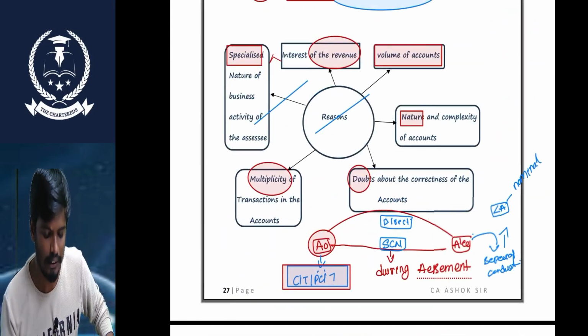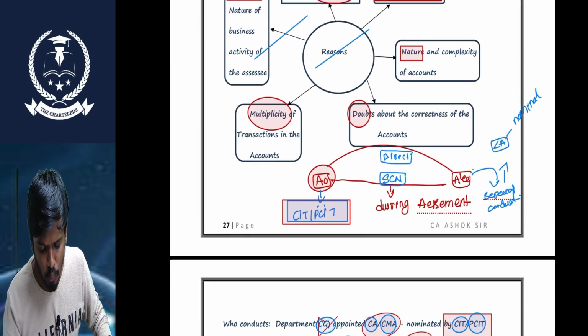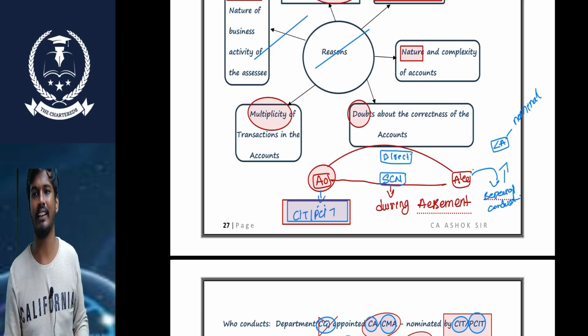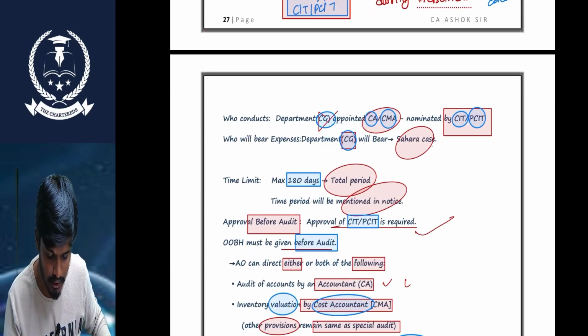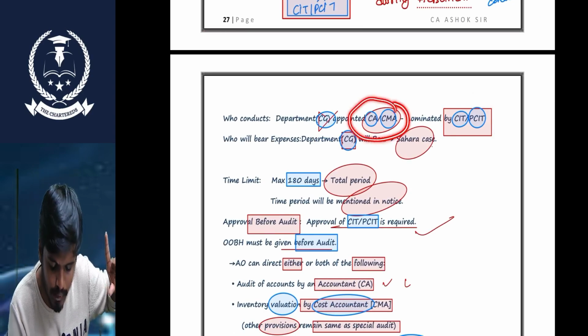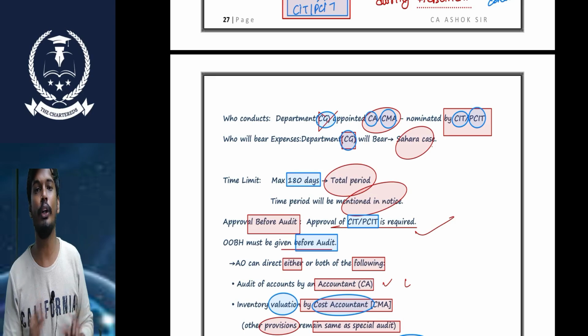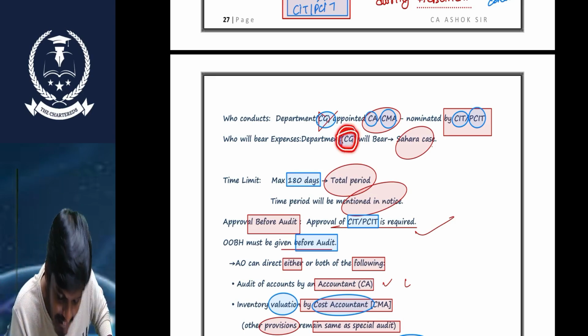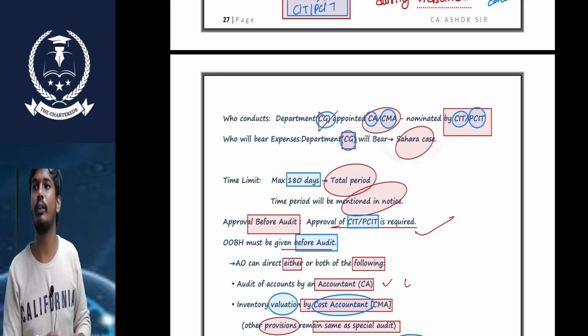Sir, who is going to conduct this audit? This audit is conducted by Chartered Accountants. Who nominates the Chartered Accountants? They are nominated by the CCIT and PCCIT and appointed by the central government. Who bears the expenditure of such Chartered Accountants? The central government bears the expenditure.